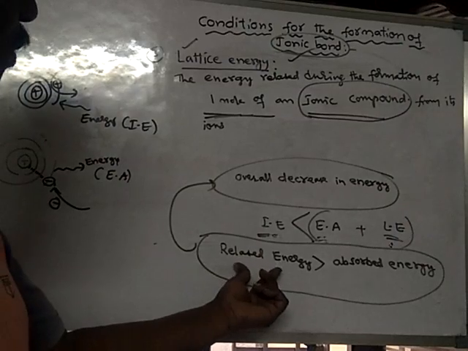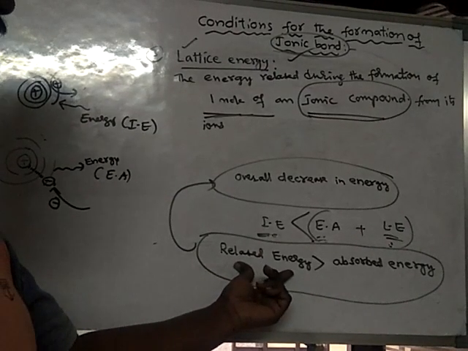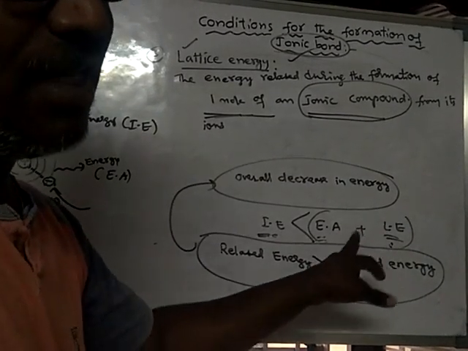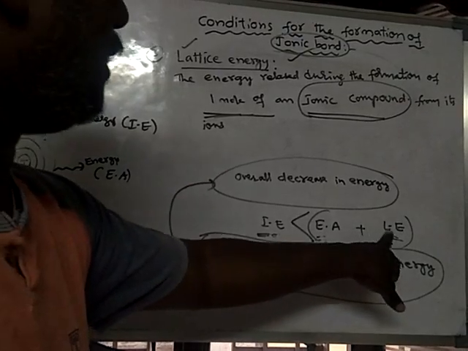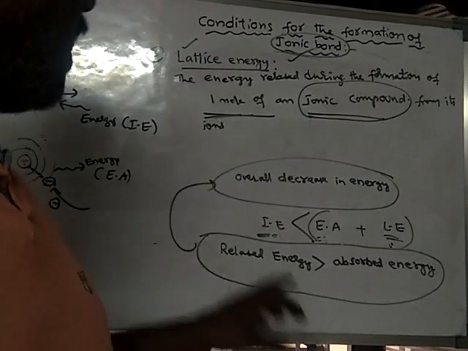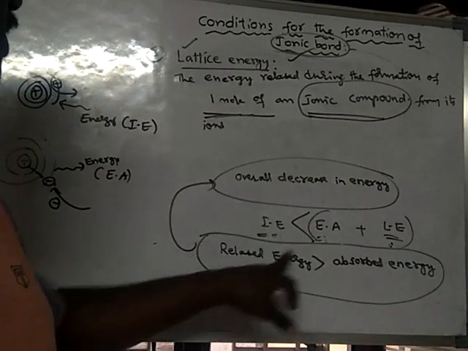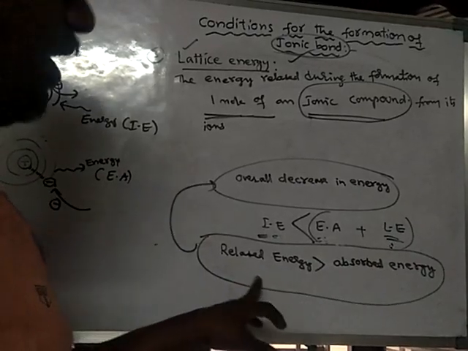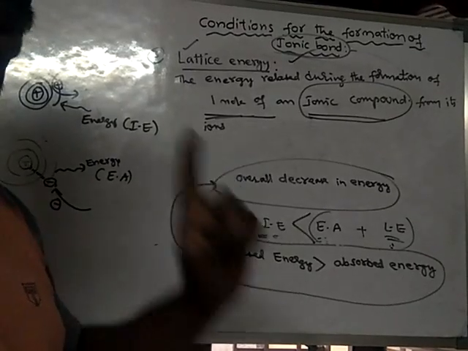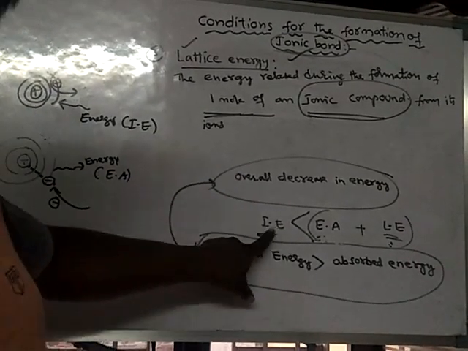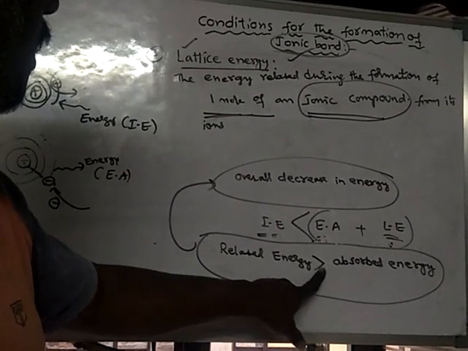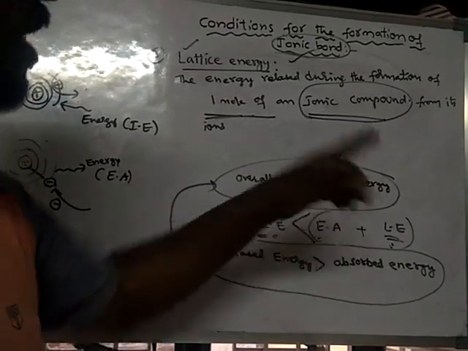How do you calculate released energy? Energy is released in two steps: one is during electron affinity, and another is during lattice energy. These two steps are energy releasing steps, and this is an energy absorbing step. If you add the energy releasing steps, you get the overall released energy. Only at one step is energy absorbed, and if the overall released energy is greater than the absorbed energy, then there will be an overall decrease in energy.